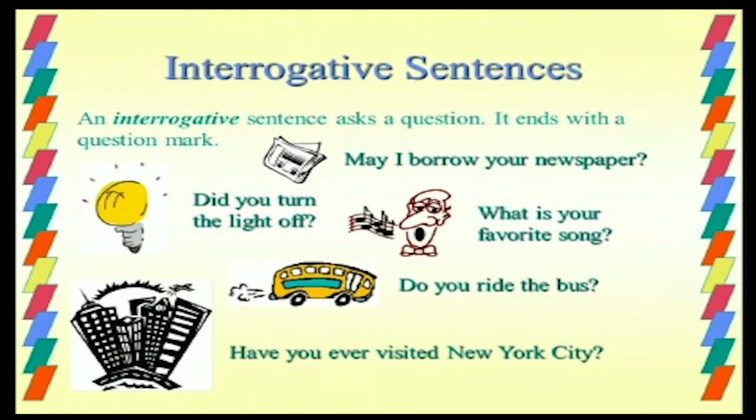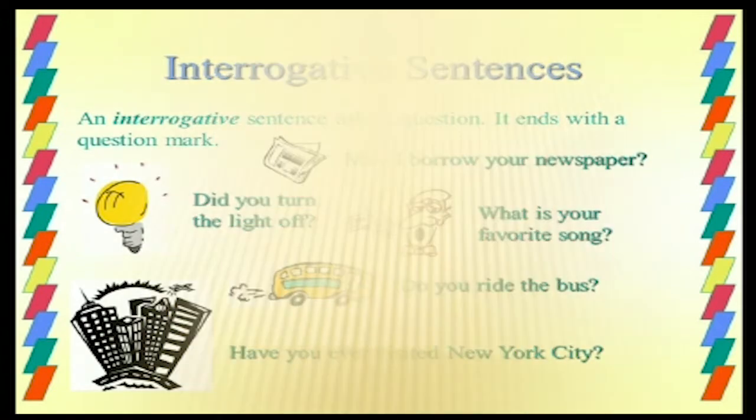See here, may I borrow your newspaper? Did you turn the light off? So did is a helping verb, so this sentence starts with did. Another one, what is your favorite song? Here the sentence starts with what, a WH word, and the previous one started with a helping verb. Have you ever visited New York City? Question mark. Here have is also a helping verb. So interrogative sentences always ask a question and end with a question mark.